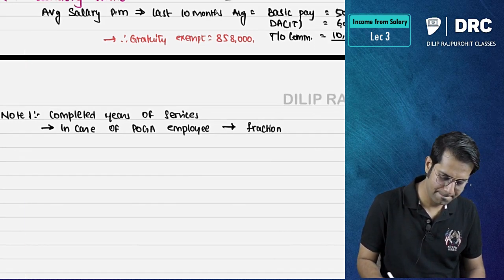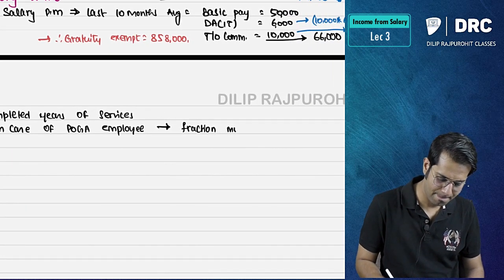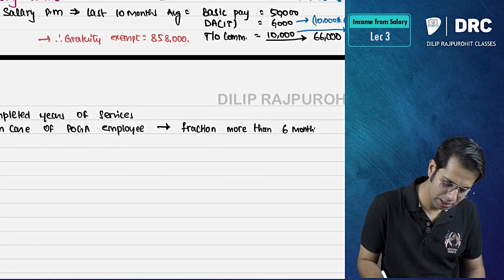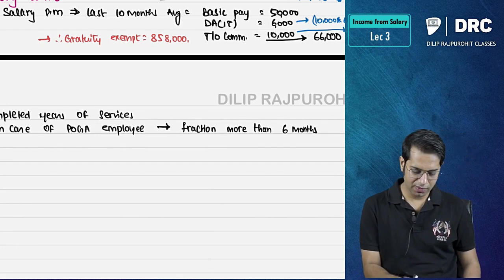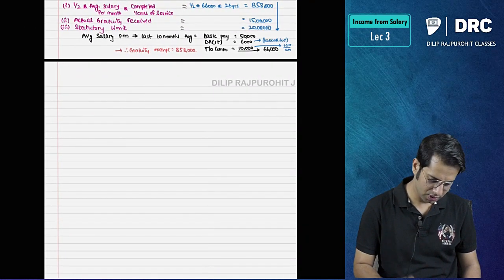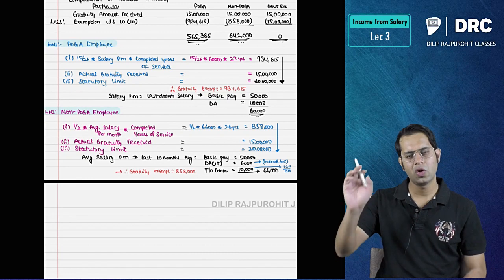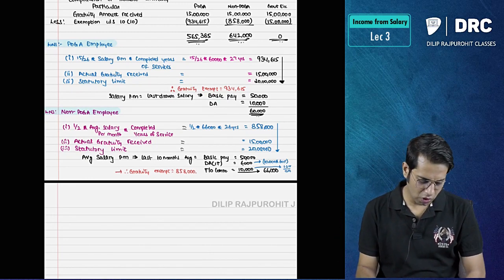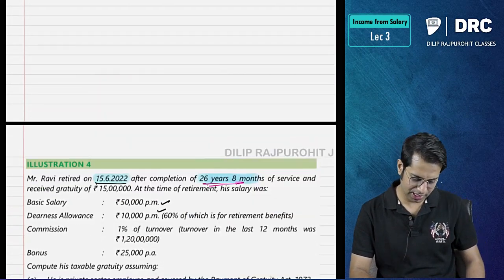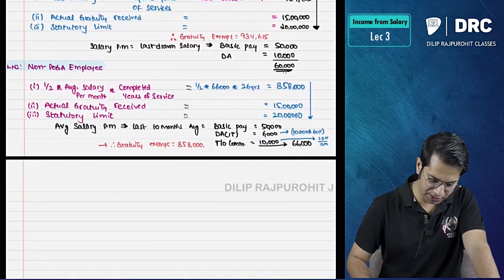fraction more than 6 months. See, basically this is not required. I think it will unnecessarily confuse you. So this is sufficient for your understanding purpose. You have understood it properly, no? You don't have to write it separately in the examination. So I think this answer will suffice.